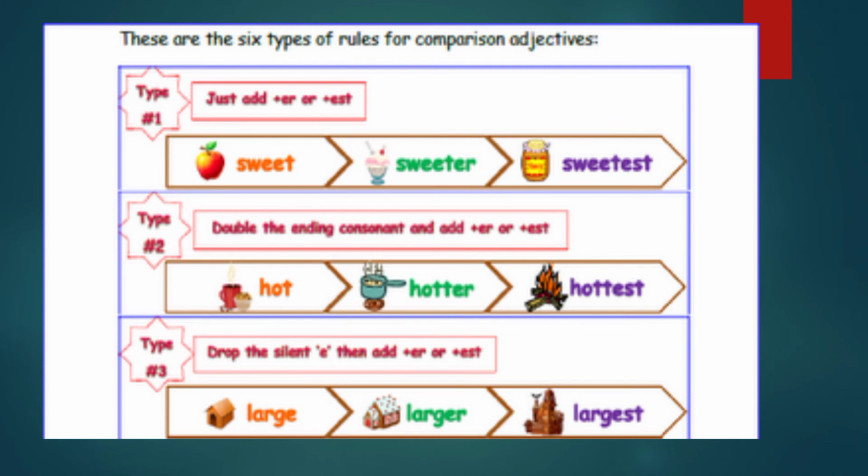Look at this example. Type 1. There are 6 types of rules for comparison of adjectives. Sweet, sweeter, sweetest. We are adding only er and est. Type 2: double the consonant and add er and est. Here we are doubling the last consonant and adding er and est. Hot, hotter, hottest. Large, larger, largest. Type 3: drop the silent letter e, then add er and est.